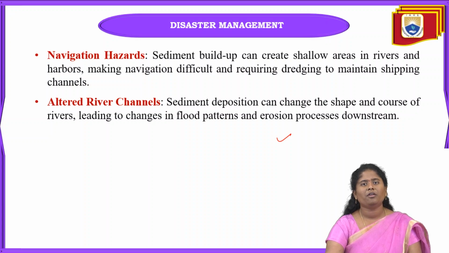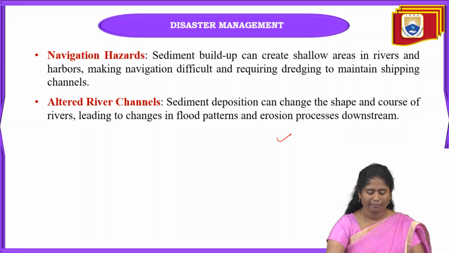When the river channels are altered, it will be very difficult, because we can't know that in previous years this much storage could be seen in the river, but after some years, because of this sedimentation, the river storage has decreased. So we can imagine how much sedimentation can occur in water bodies.